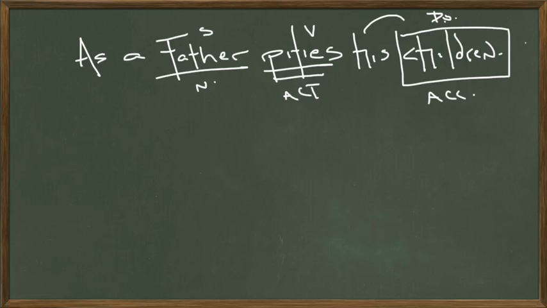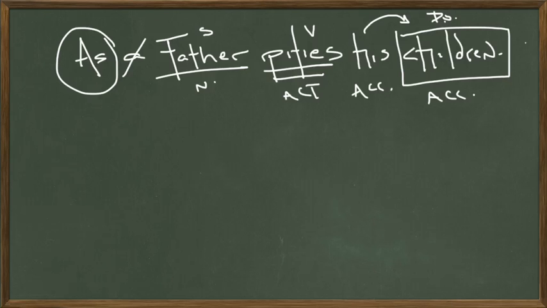Whose children? His children. That's a possessive pronoun, and it's an adjective. Also goes into the accusative case, unless we're using eius, which we'll talk about another time. Then we still have the article adjective, which Latin doesn't have, and then this word as. As here is signifying to what extent the father pities his children. And of course you need the rest of the verse to figure out how a father pities his children. But for now we'll just identify this as an adverb, diagram it, and move on.